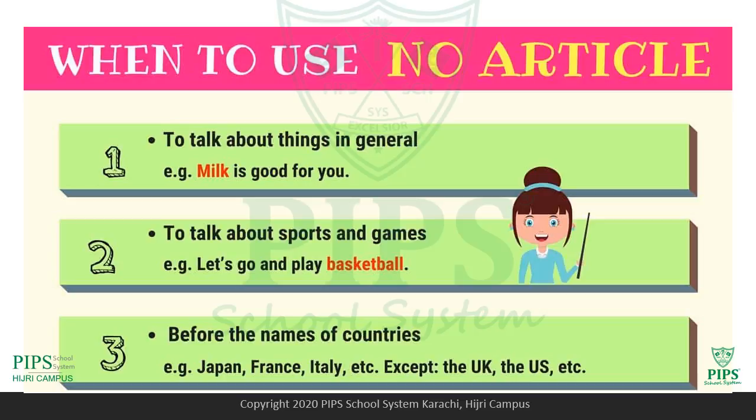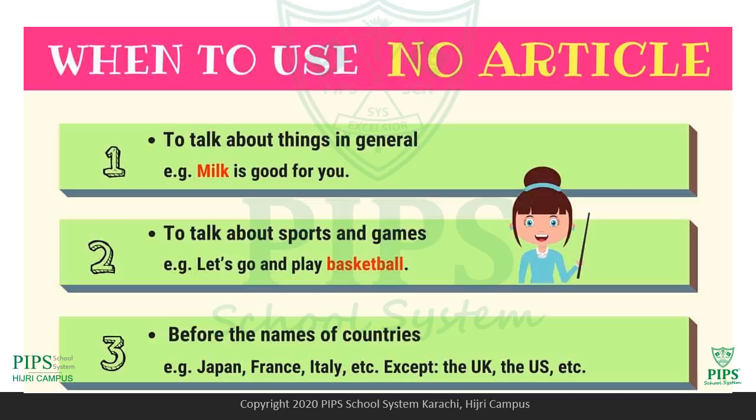I'm not telling about any specific milk. I'm just discussing general things, so I'm not supposed to use any kind of article. The next is when I'm talking about any sports and games. Let's go and play basketball. If I talk about a special game, then I might use the. But when I'm talking about sports and games in general, then I'm not supposed to use any kind of article.